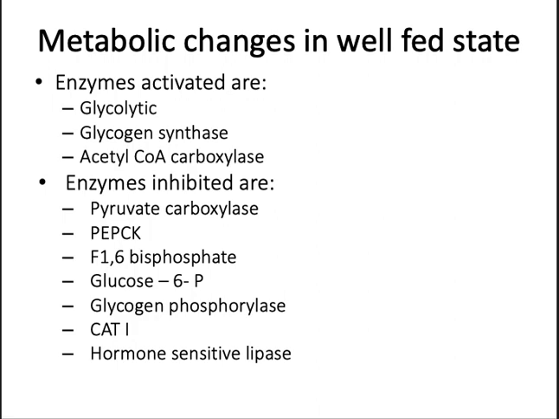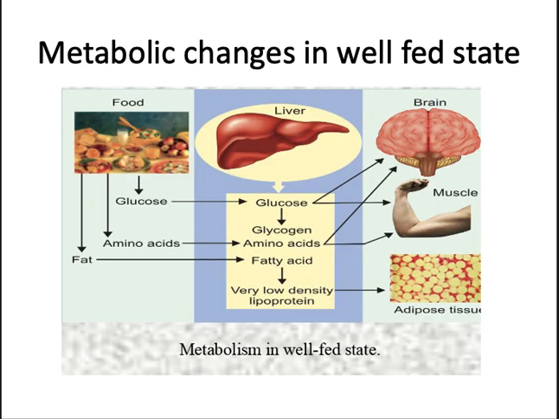Enzymes that are inhibited are pyruvate carboxylase, PEPCK (phosphoenolpyruvate carboxykinase), fructose 1,6-bisphosphatase, glucose 6-phosphatase, glycogen phosphorylase, CAT1, and hormone-sensitive lipase.